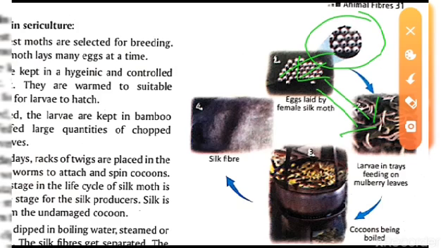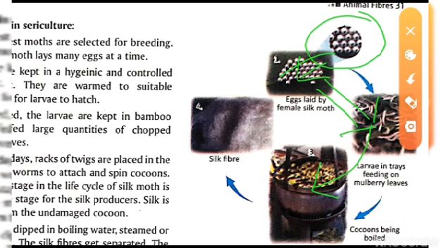They are put there in a very good condition, according to their suitable environment condition, and over there they are given the food. So what is the food that they eat? That is the mulberry leaves. Mulberry leaves are given to them for their development. After 25 to 30 days, we will see that they have developed and started forming a cocoon.